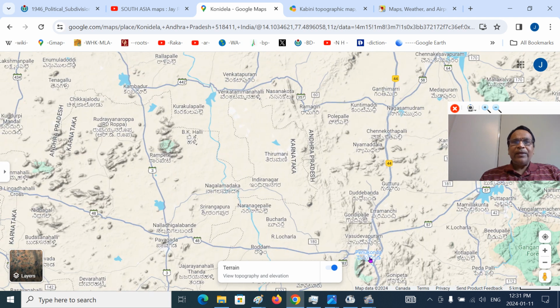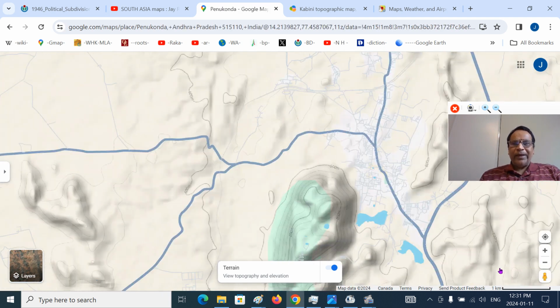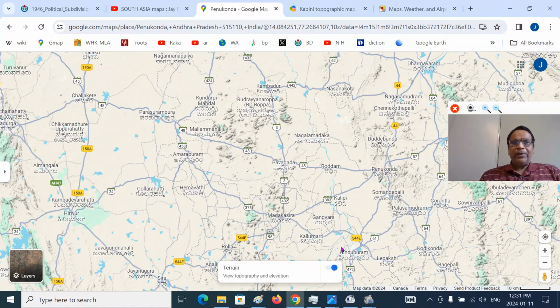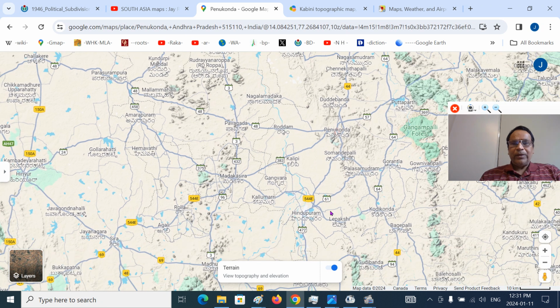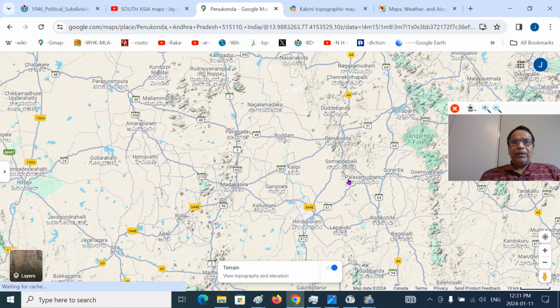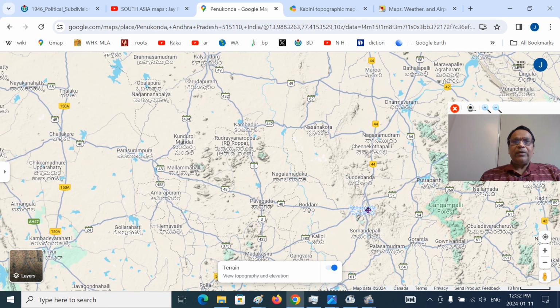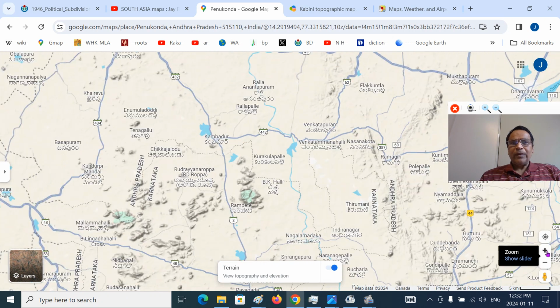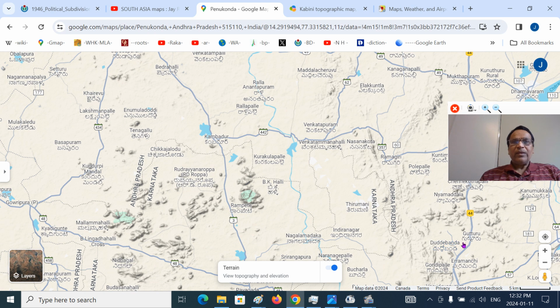Then you have here Ramagiri mountain ranges, Penukonda mountain ranges, Ramagiri mountain ranges.